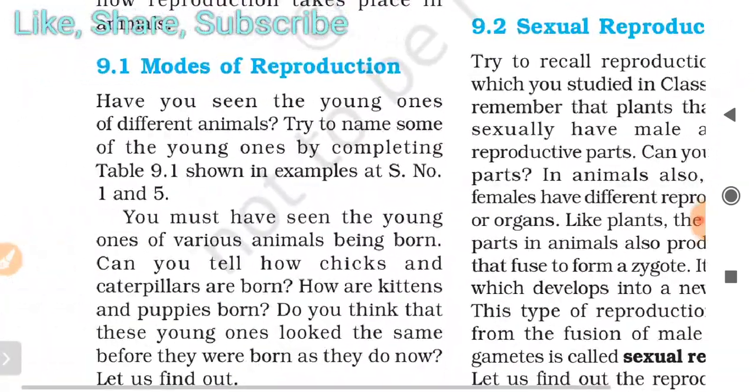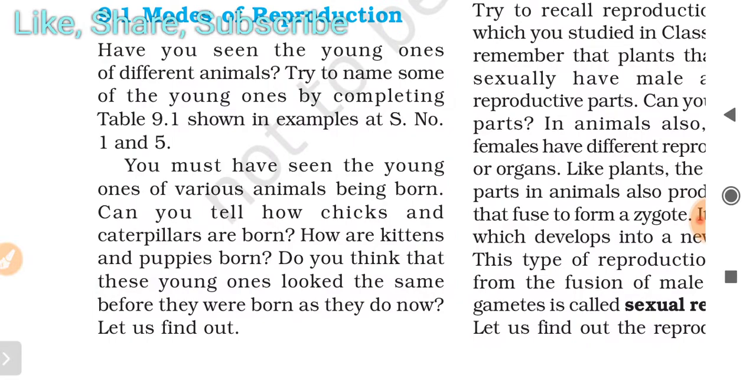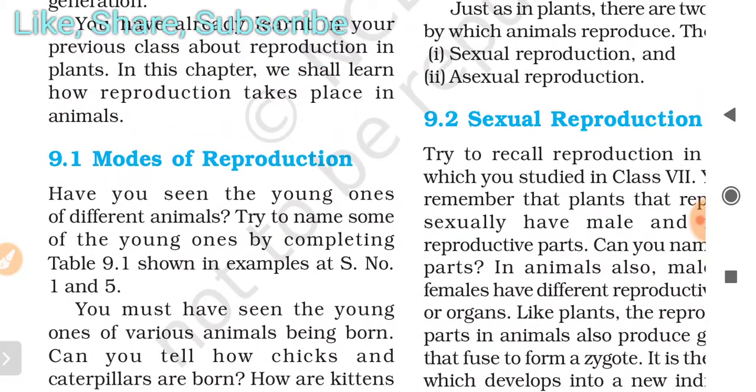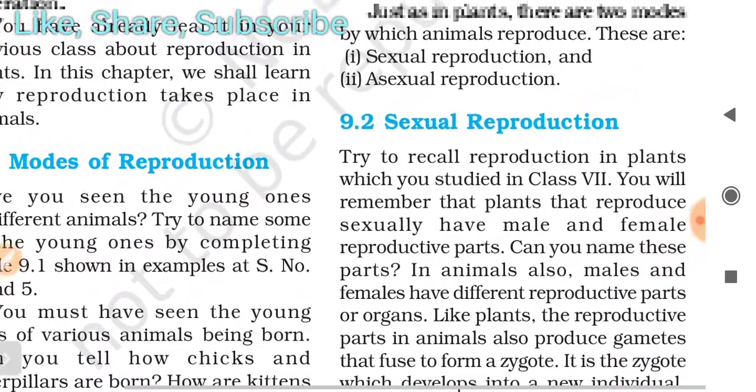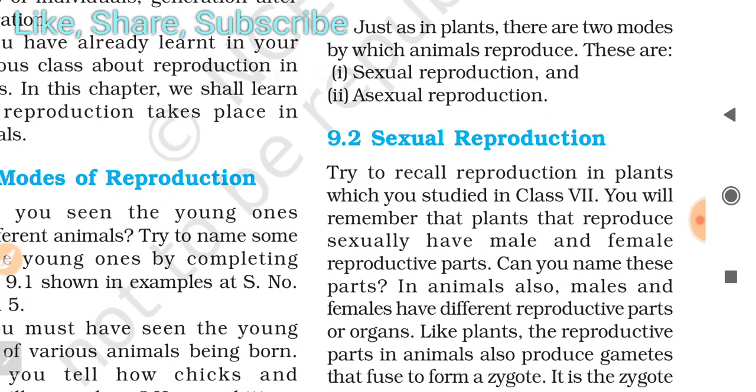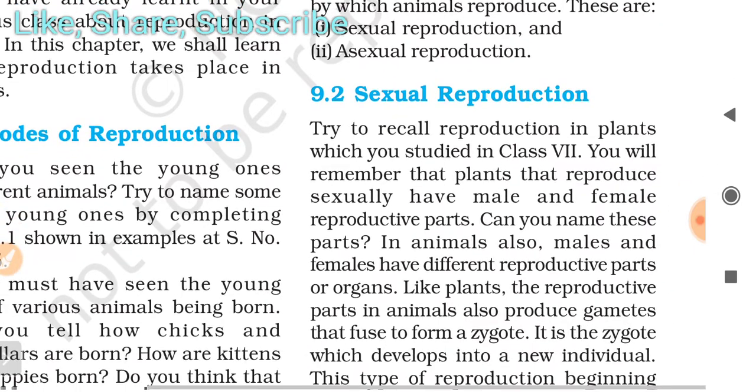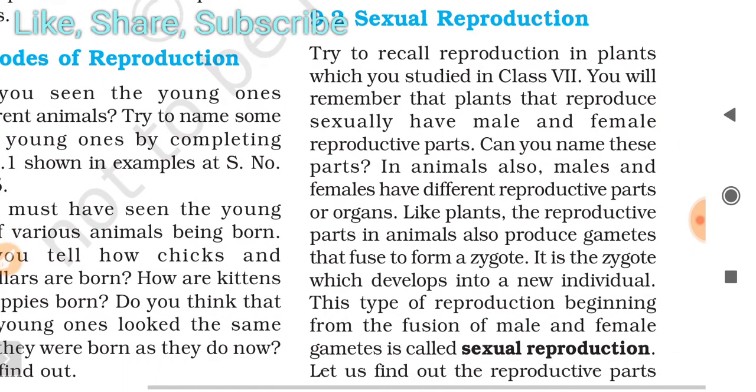We already read about the different modes of reproduction in plants and in animals. In class 7th, you read about reproduction in plants. You will remember that plants that reproduce sexually have male and female reproductive parts.